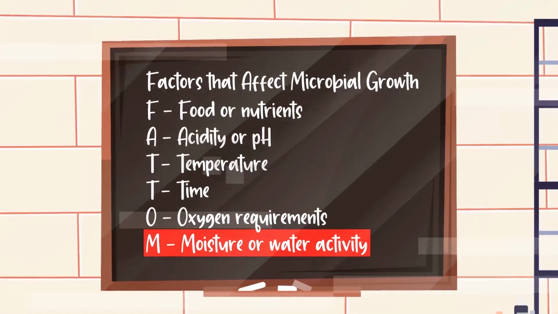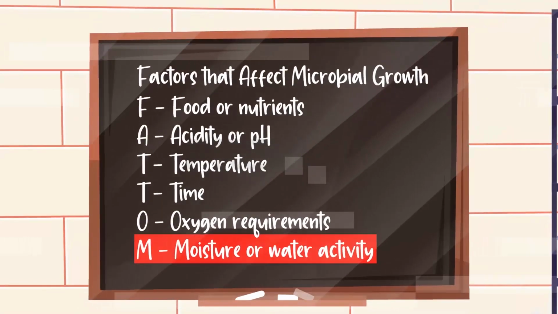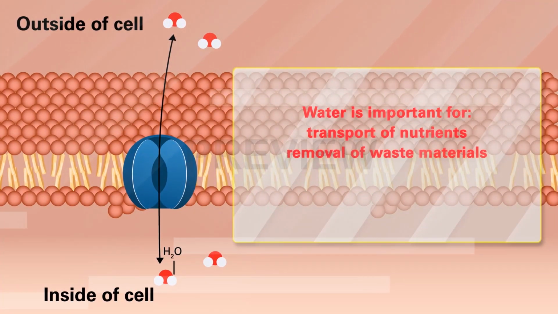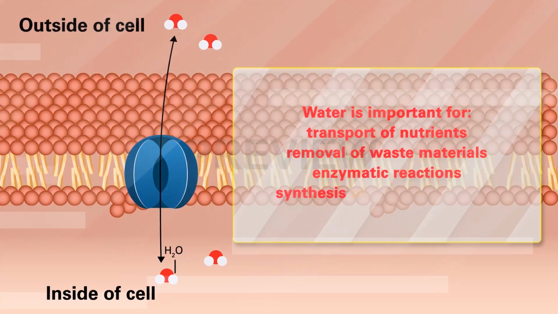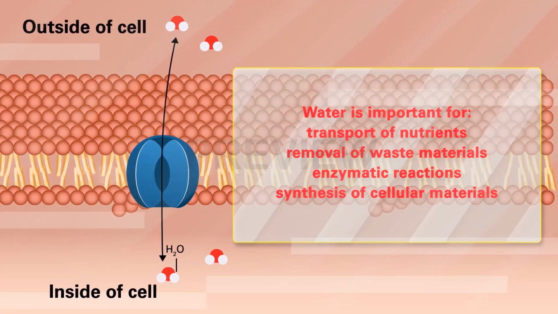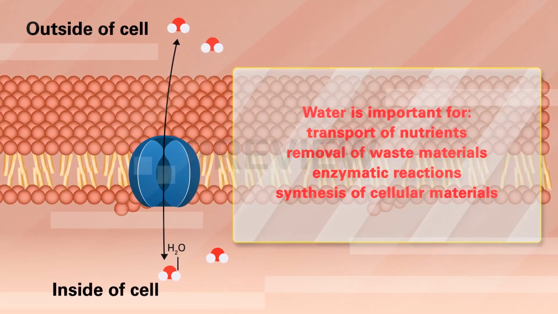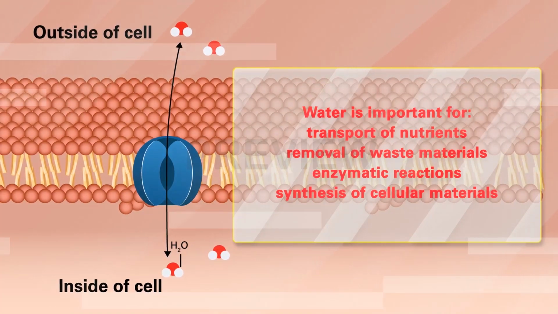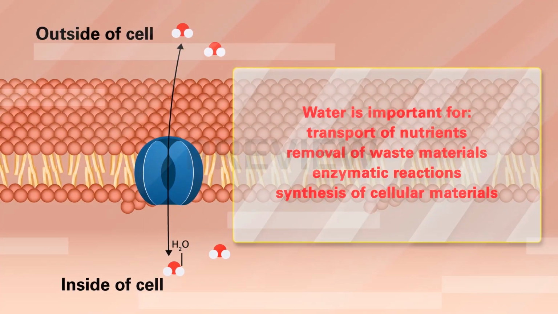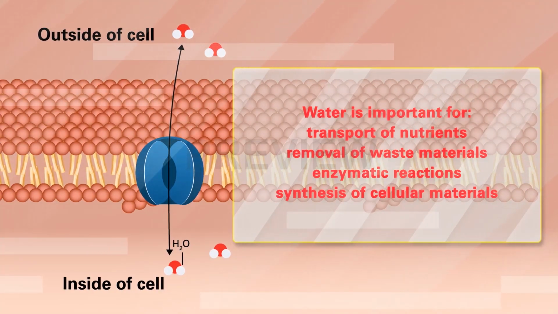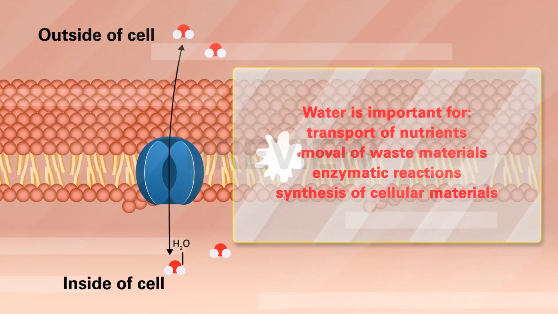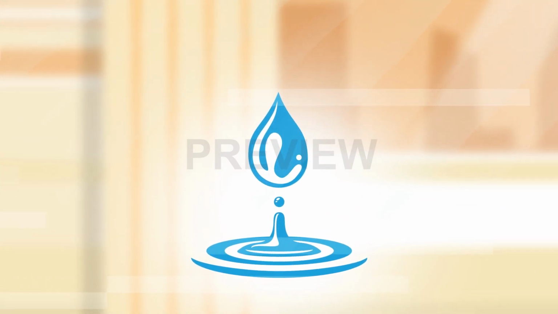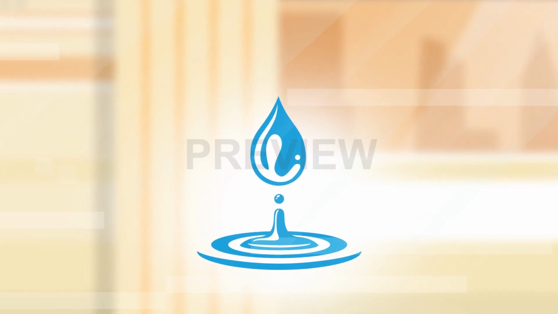Microorganisms require water for their most basic biochemical and metabolic processes. Water is important for transport of nutrients, removal of waste materials, enzymatic reactions, and the synthesis of cellular materials such as proteins. In order to maintain these normal cell processes, water must be available to the cell. Nutrients must be in a soluble form to enter the microbial cell through the cell wall. Sufficient moisture is also required for this transfer. Microbial growth is not only influenced by the total water content, but also by the types of substances dissolved in the water and their concentration.